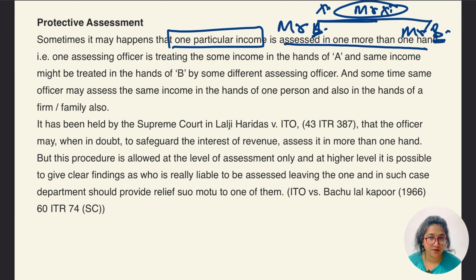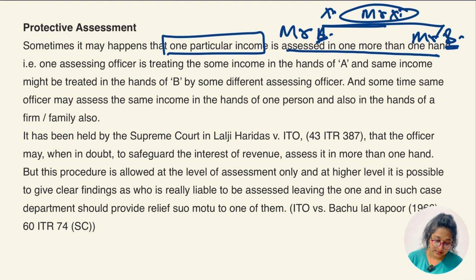It's not possible, right? So there is a law, something known as protective assessment, where the department wants to protect their income, because once the income is raised, taxability is going to be raised, right? So the department wants to save their tax because they want that tax, the revenue of their source, right? So this is what happens.